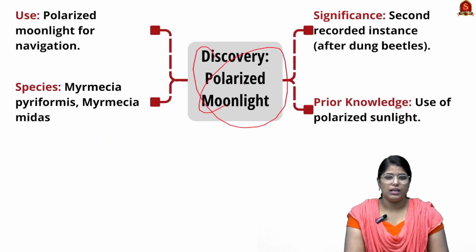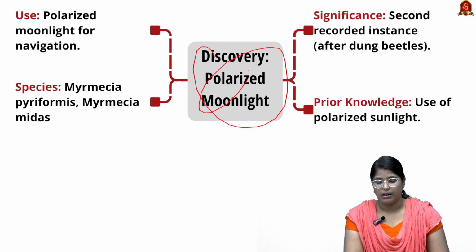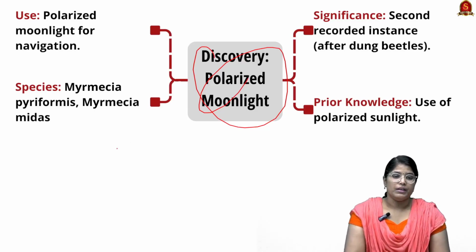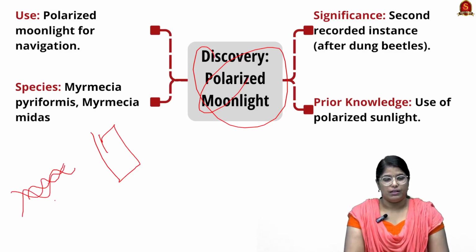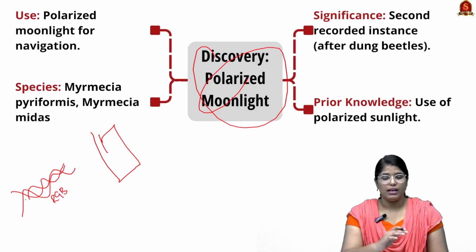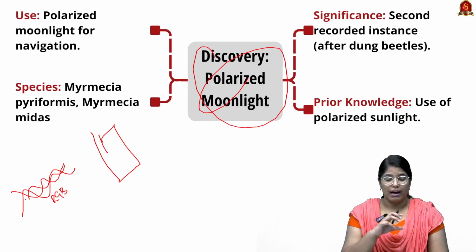Now we shall see how this polarized moonlight is actually a very significant finding. See, you have to understand the concept of polarization. When we take light, we have three important wavelengths: the first is red, then green, and then blue. These three wavelengths will be oscillating in different directions.